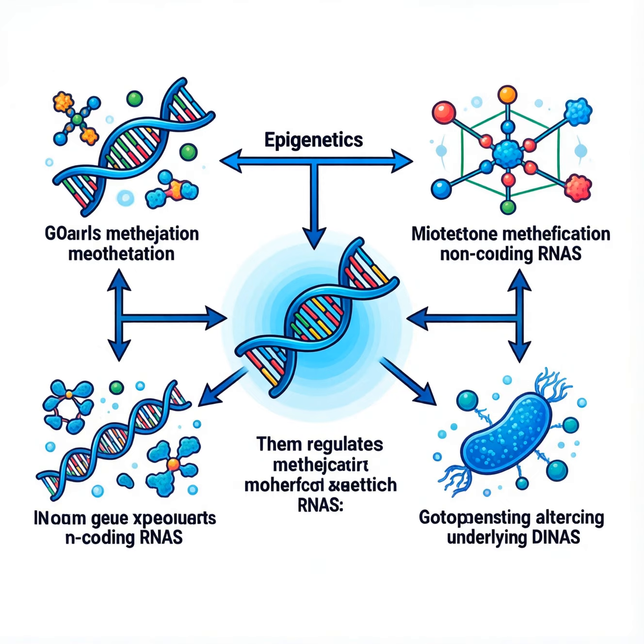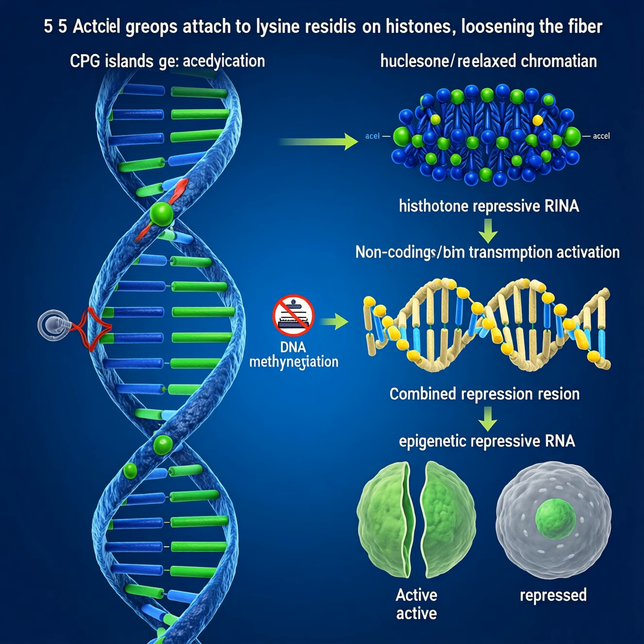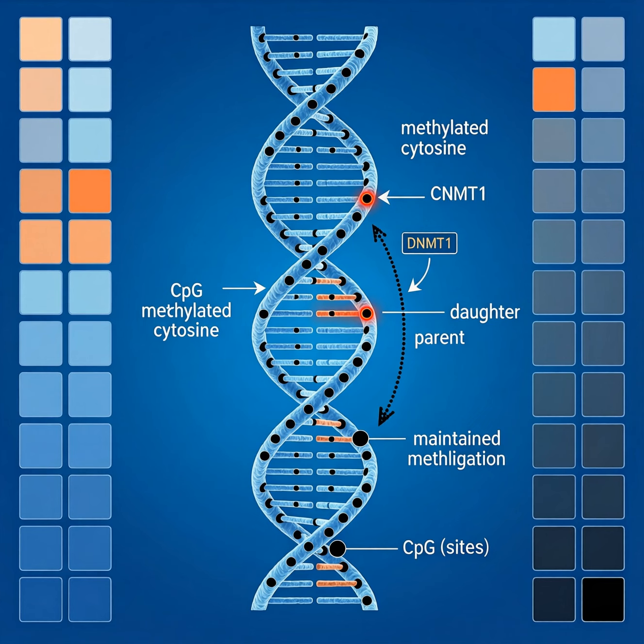Non-coding RNAs guide protein complexes to specific genomic loci. MicroRNAs bind messenger RNAs, preventing their translation into proteins. Together, these mechanisms create a dynamic epigenome that responds to the environment. Epigenetic marks are inherited through cell division but can be reversed. Understanding these processes helps explain how microbes influence host gene regulation.